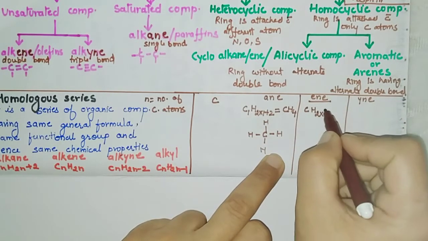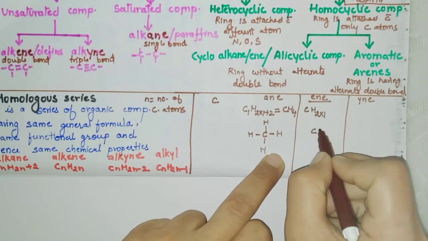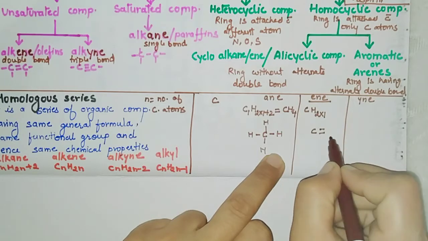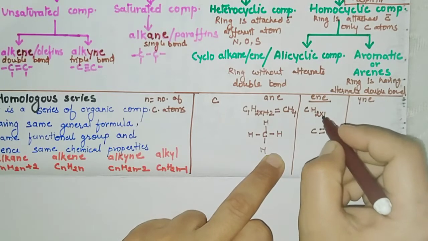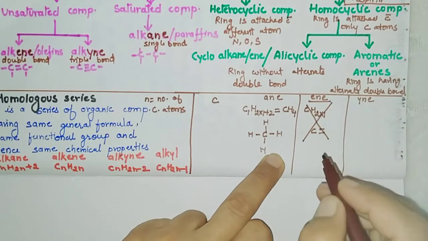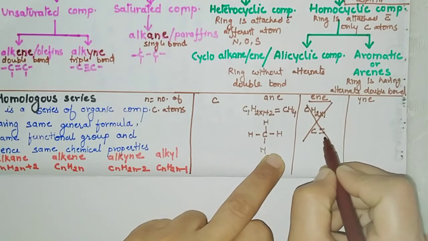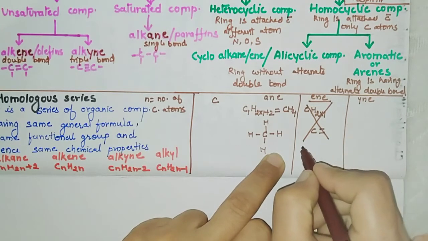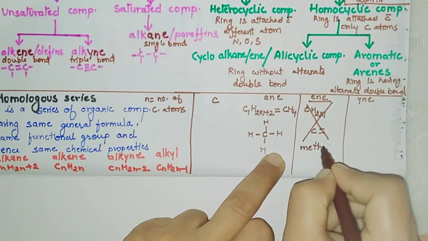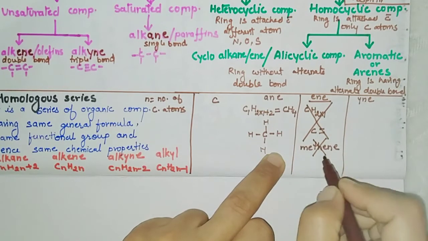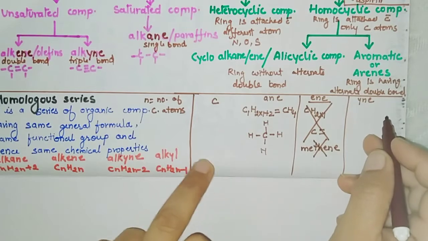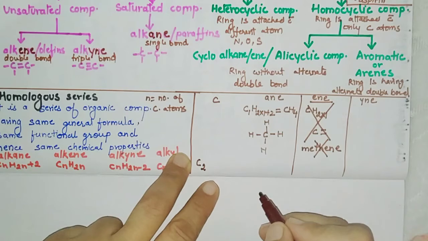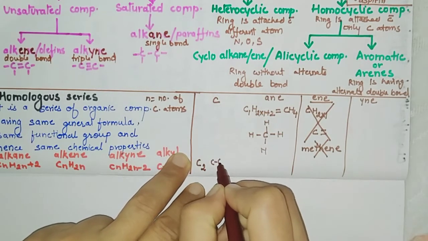Now see here, for the double bond, when there is no second C here, is a double bond possible? Therefore, when one carbon atom is there, no double bond is possible. This means we can say that methene does not exist.